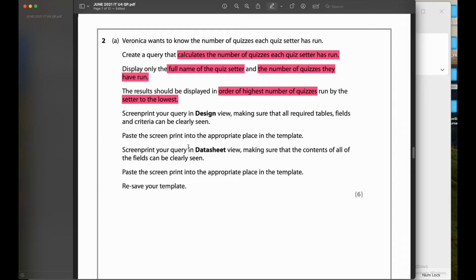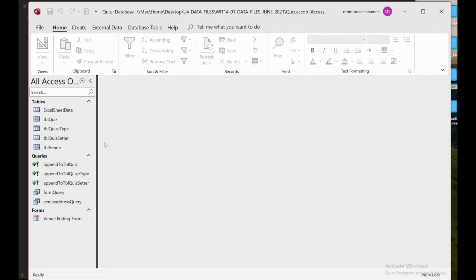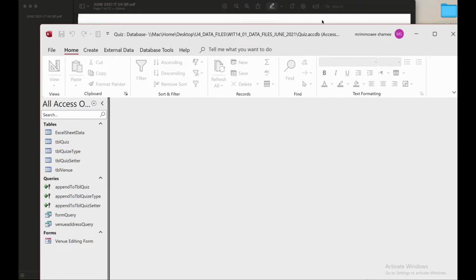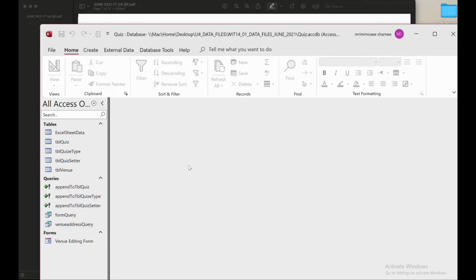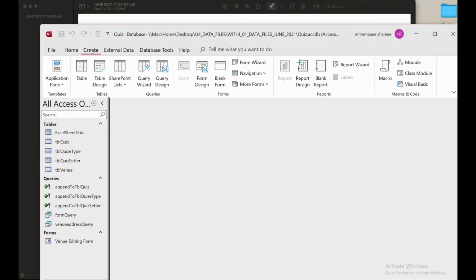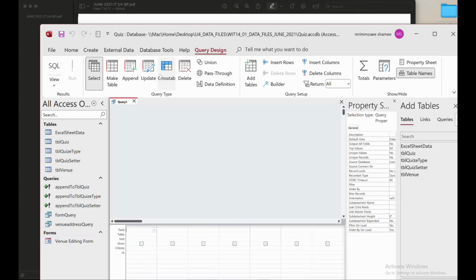So let's continue with the database solution. They said that they need a query, and for that they need the quiz setter's full name, and then we also have to identify the number of quizzes. So we have to identify what table we need, because now we have 4 tables.